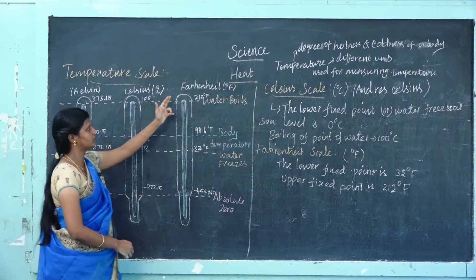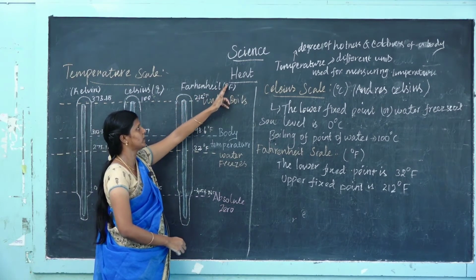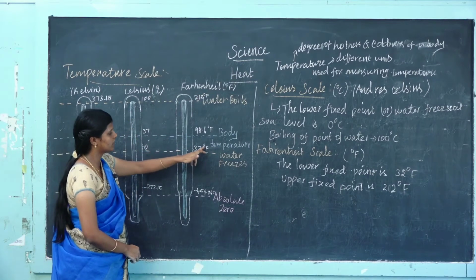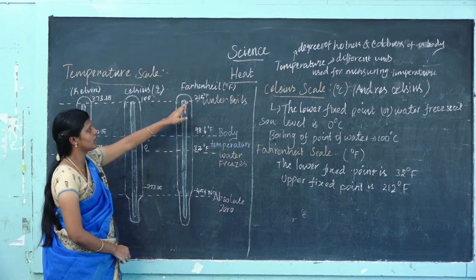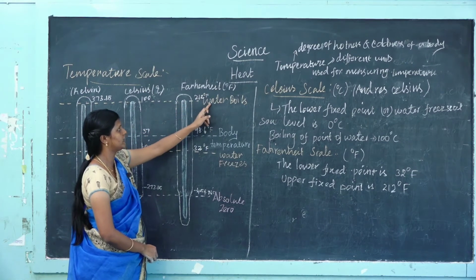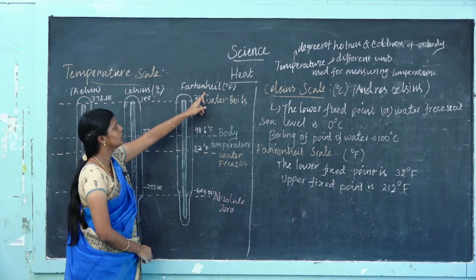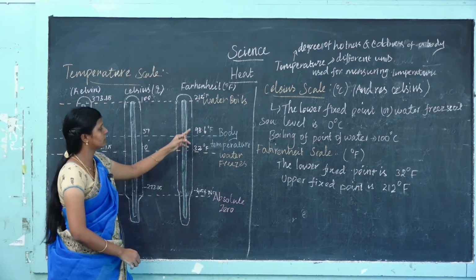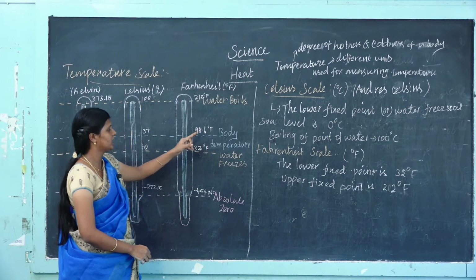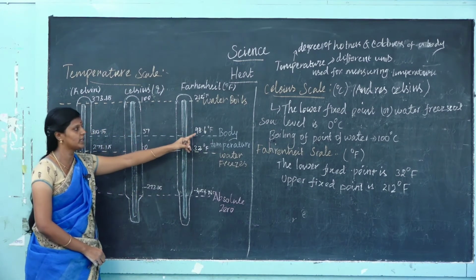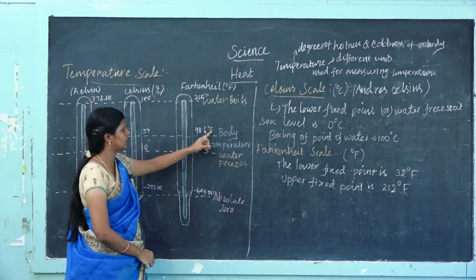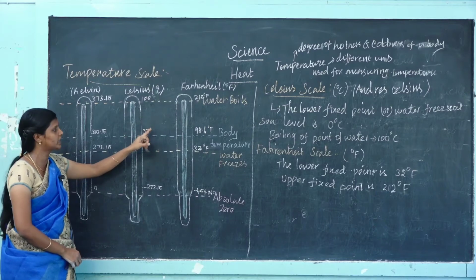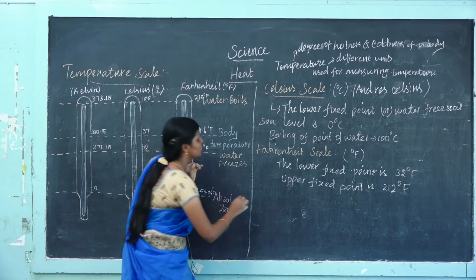Next, the Fahrenheit scale. The temperature of an object is indicated by degree Fahrenheit. The freezing point of this scale is 32 degrees Fahrenheit, and the boiling point is 212 degrees Fahrenheit. Our body temperature is 98.6 degrees Fahrenheit. On the Celsius scale, our body temperature is 37 degrees Celsius.